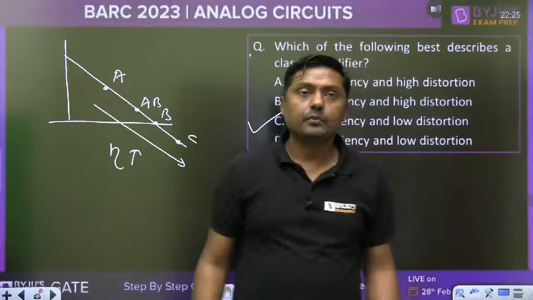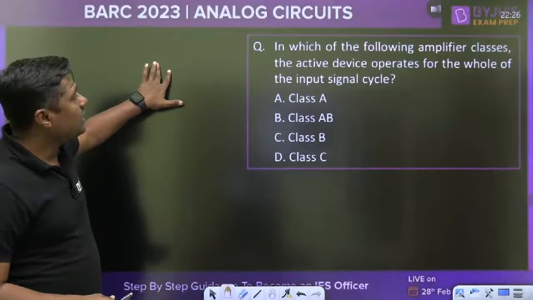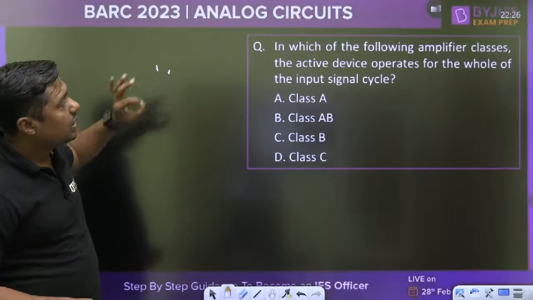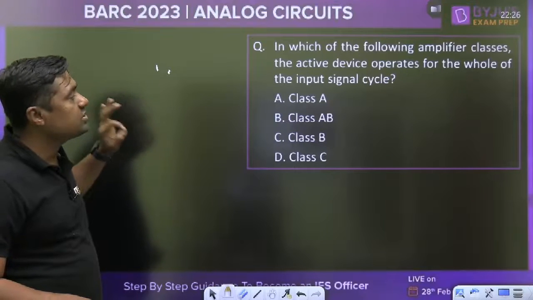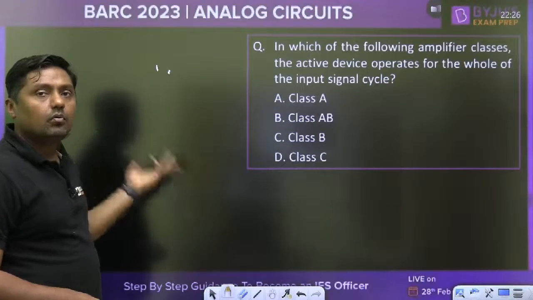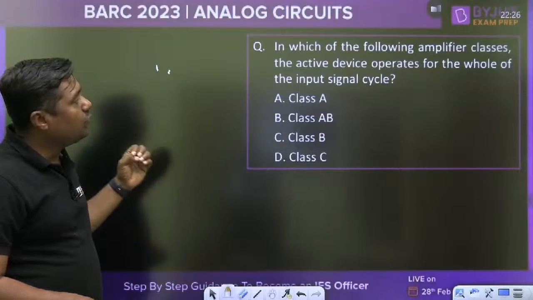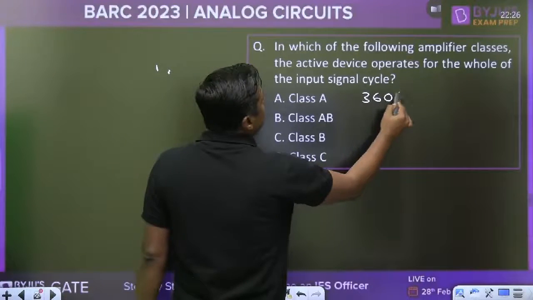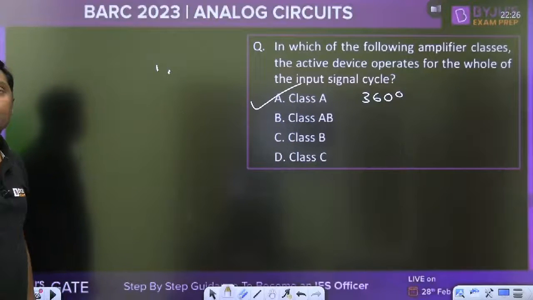Now, next one. In which of the following amplifier classes do the active devices operate for the whole input signal cycle? Very simple. The amplifier will work for the full complete cycle. That I have already solved: 360 degrees. A. For the full complete input cycle, class A.